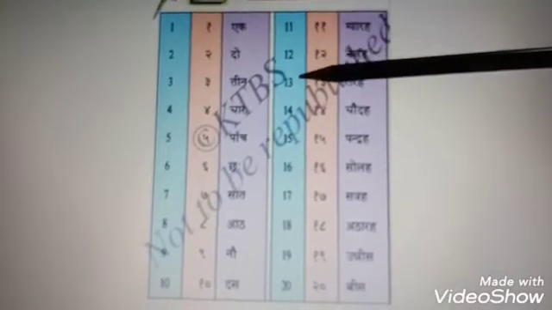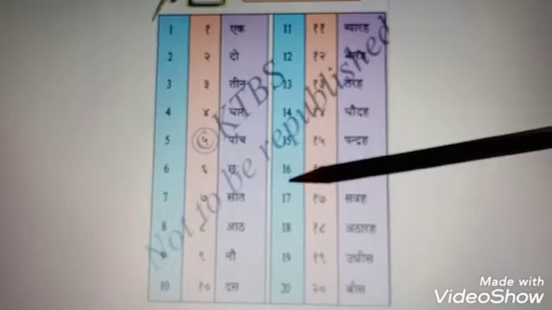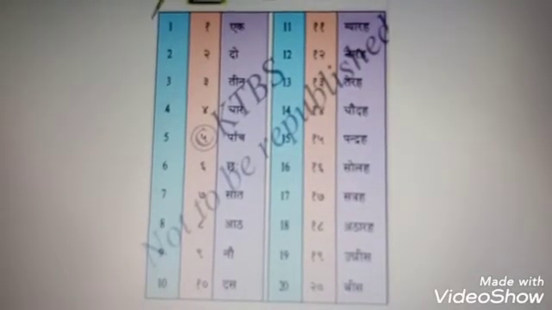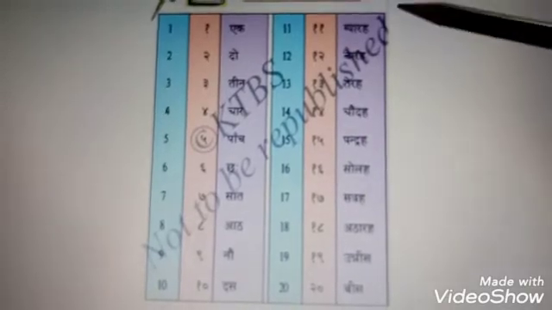Okay, yes, 11, 12, 13, 14, 15, 16, 17, 18, 19, 20. We will tell like this in English, right? Here how we will tell, let's see now.